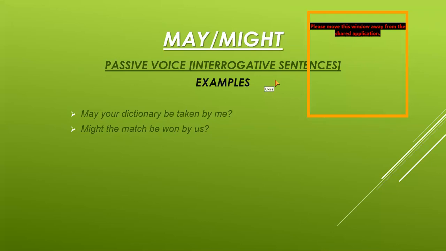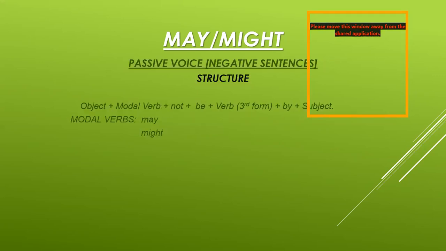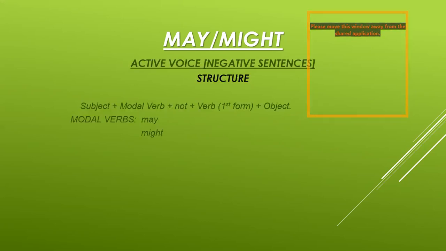First of all, I will tell you about might because Sania has got some confusion here. Might and may are actually modal verbs. May is the present form of the verb and might is the past form of the verb. The structure is the same for both cases. For active voice, we use the first form of the verb, like I may take your dictionary. I have given you this example here. You can see it for may and might.